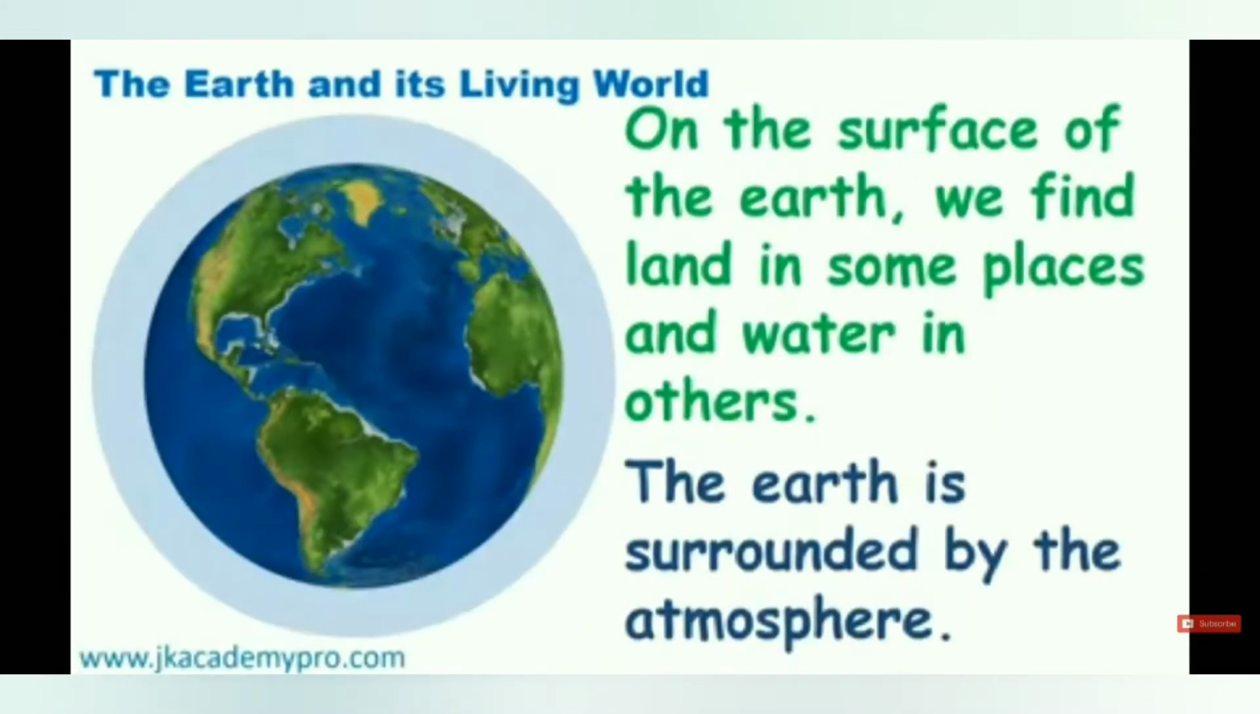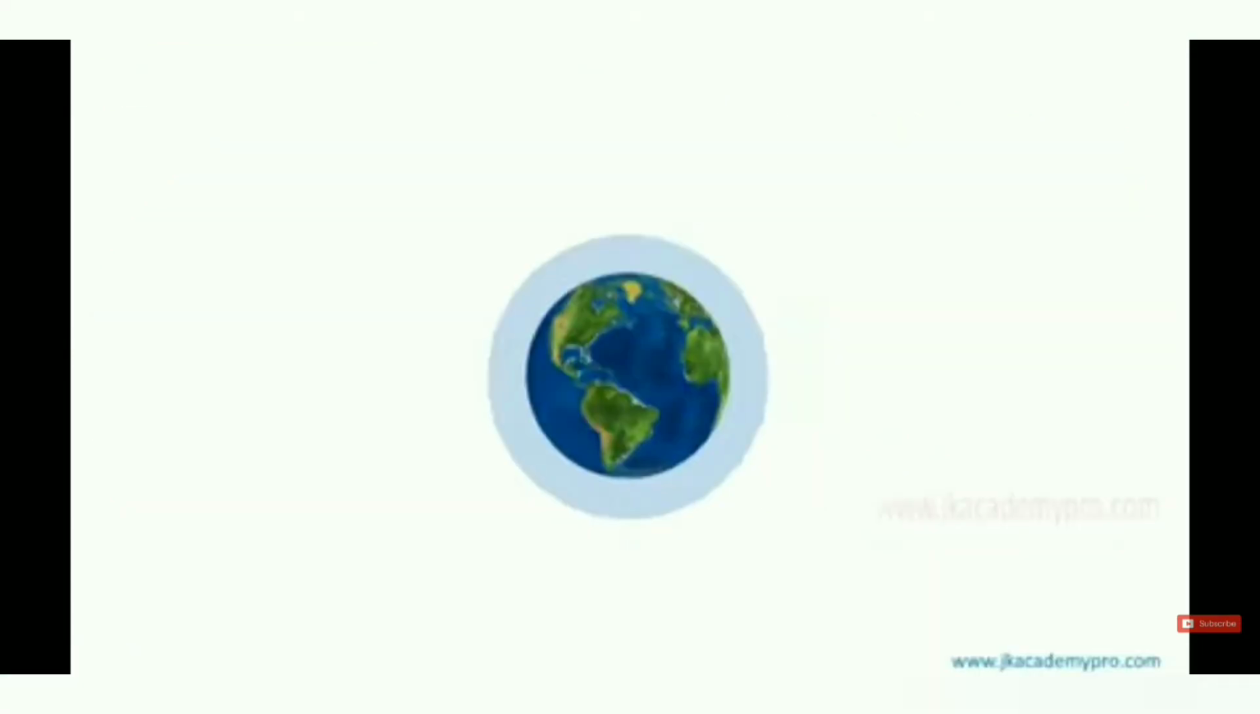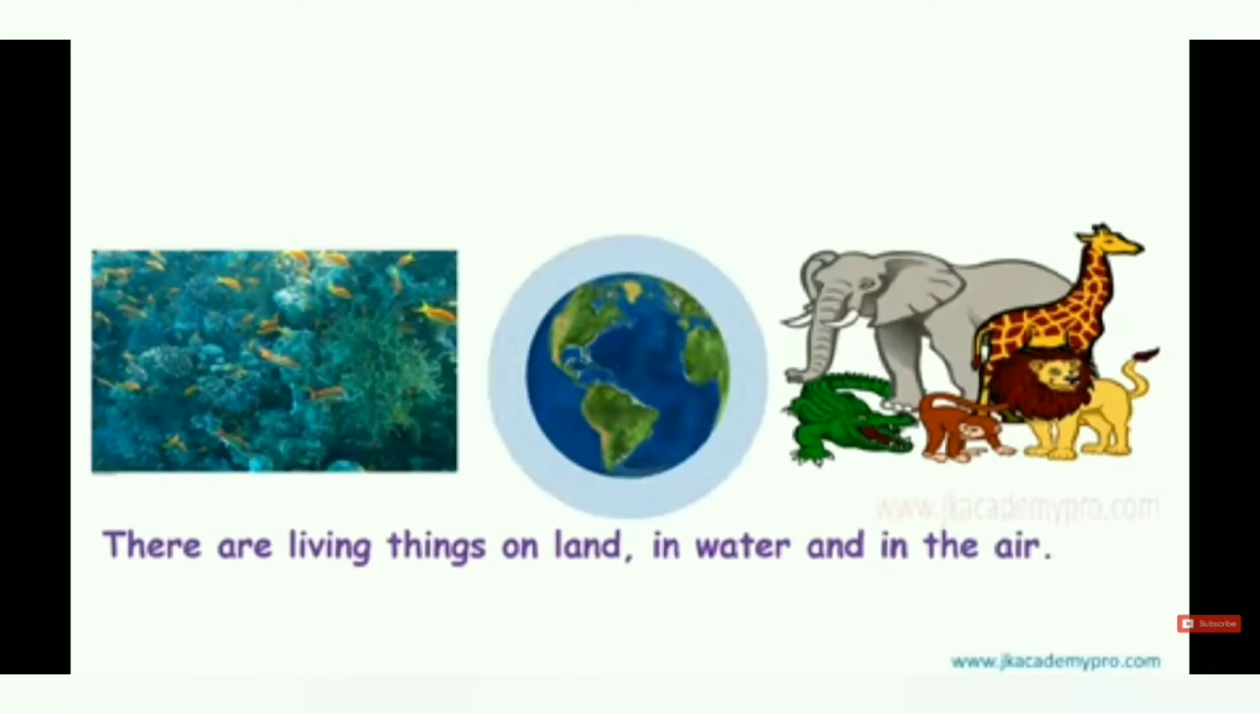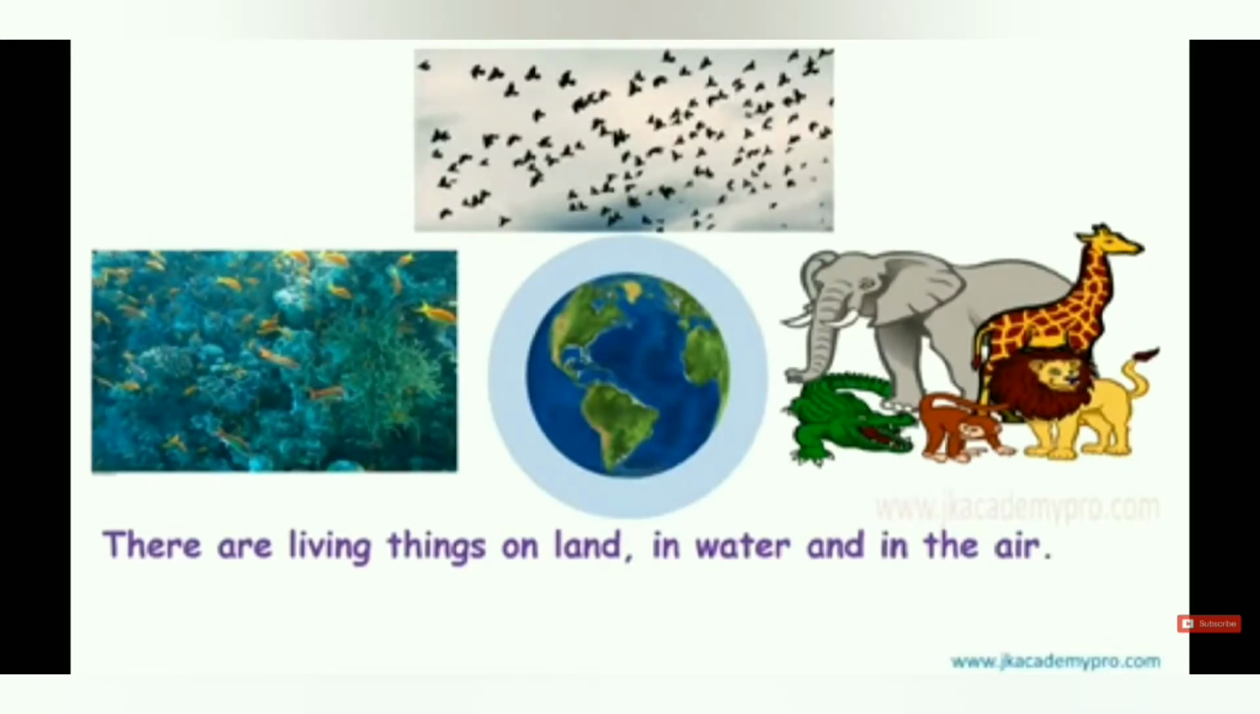You can see the earth picture over here. On the surface of the earth we find land in some places and water in others. The earth is surrounded by the atmosphere. So there are living things on land, in water and in the air. We can see birds in the air, we can see many plants, different microorganisms and fishes in the water. And on the land we can see lots of animals. There is a variety of animals, birds, plants that we can see on the earth's surface.